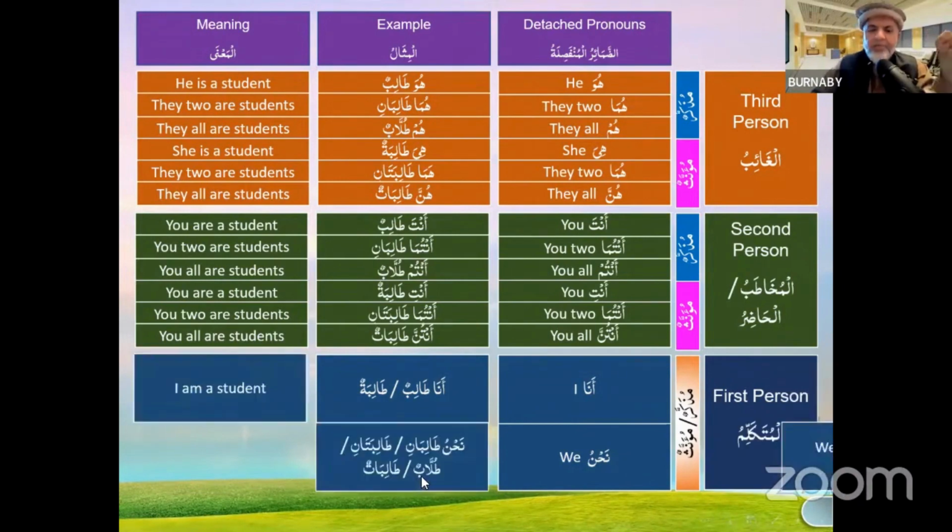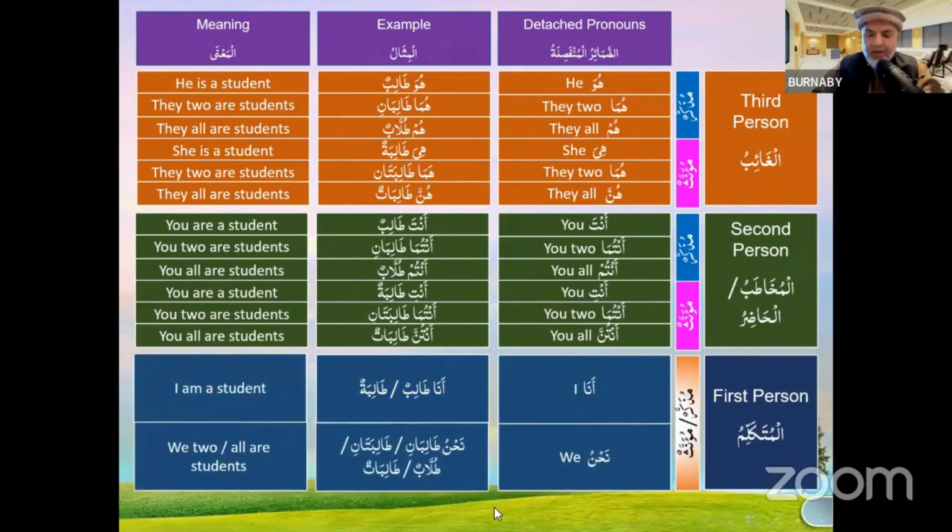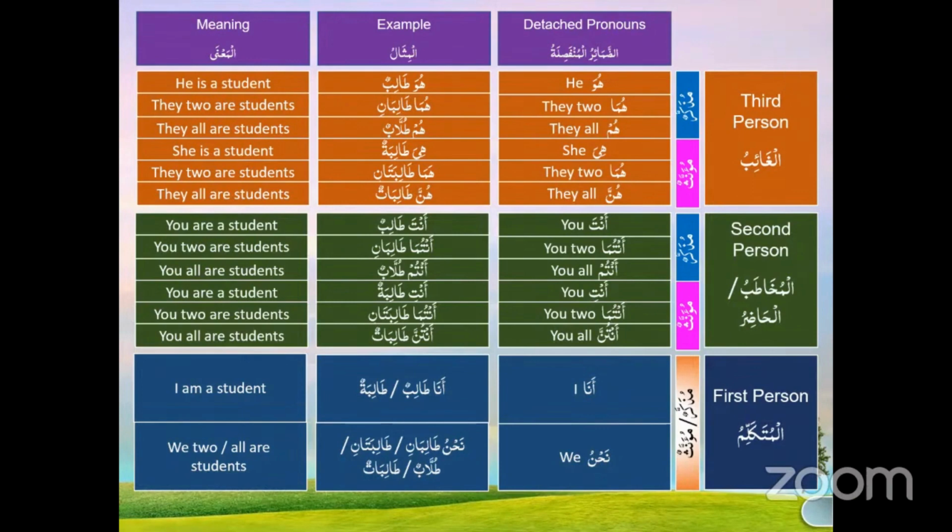If I say nahnu talibani, that means we two are male students. And if I say nahnu talibatani, we two are female students. If the males say nahnu tullabun, we all are male students. And if I say nahnu talibatun, that means we are all female students. Any questions on this?